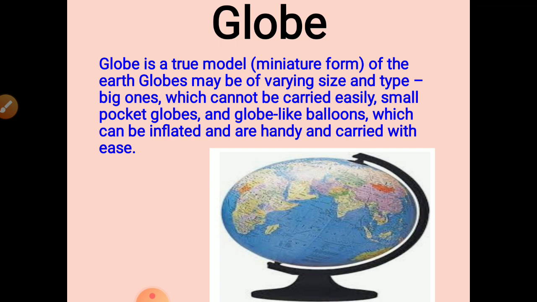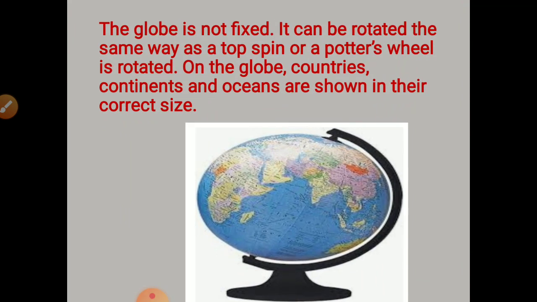As we said, it is a model of the Earth, and they may be different in size. Nowadays we have balloon-like globes that can be carried easily from one place to another. There is no specific size fixed for a globe, and so it is said that globes may be of different sizes. We rotate the globe in the same way as the Earth rotates in reality. On a globe we can see countries and oceans, and get knowledge about their specific size.